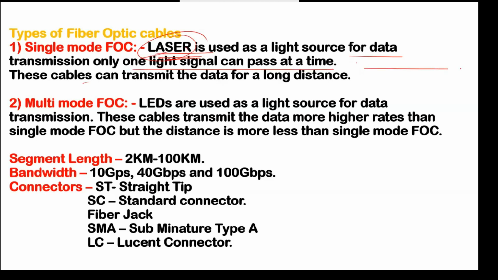If you have ever seen laser light, only a single light can pass at the same time. These cables can transmit data over a long distance, and that is the advantage here. So if you need a long distance, the single mode approach is required. It means here speed will be less, but distance will be more.